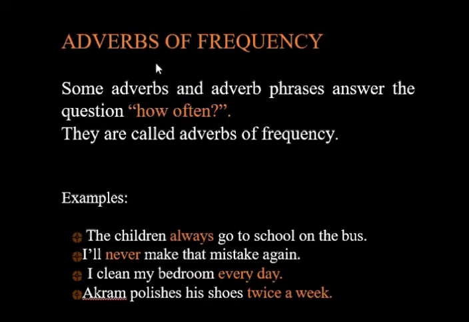Next kind is adverbs of frequency. Some adverbs and adverb phrases answer the question how often, how often an action is done. They are called adverbs of frequency. The first example is, the children always go to school on the bus. How often do the children go to school on the bus? They always go to school on the bus. So always is showing the frequency of the action.